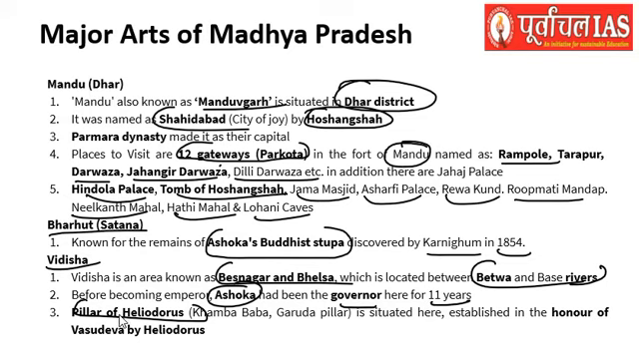If you remember, we discussed this. The pillar of Heliodorus was built by Heliodorus himself in the honor of Vasudev. Okay, to honor Vasudev this was built, right? So we have discussed Mandu of Dhar, Barhut, which is in Satna district, and Vidisha, right?